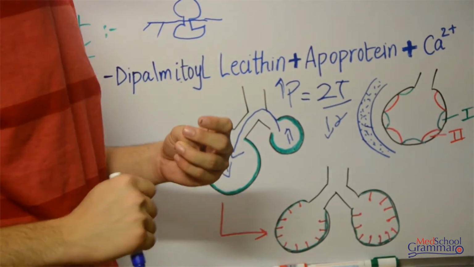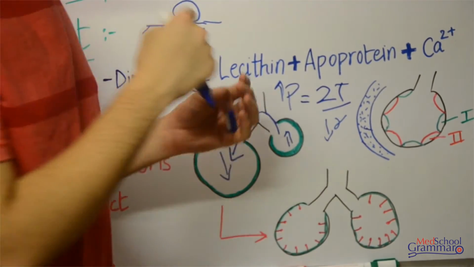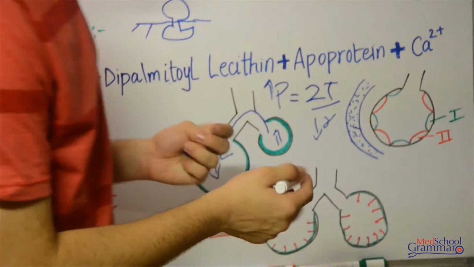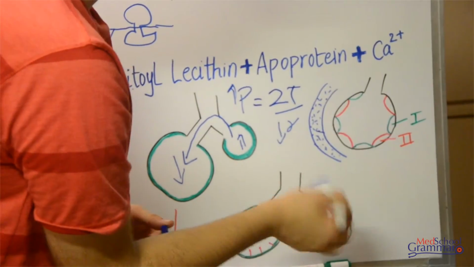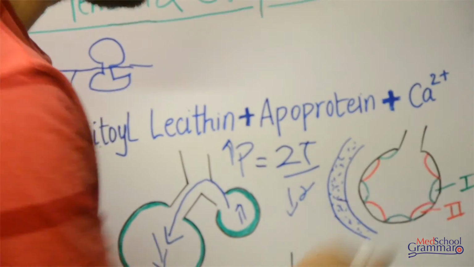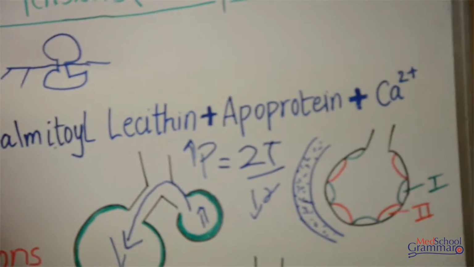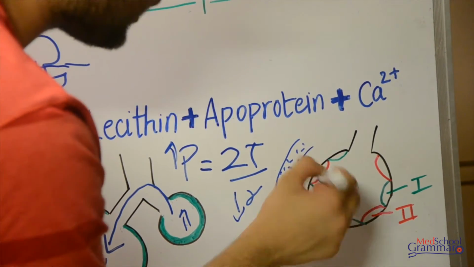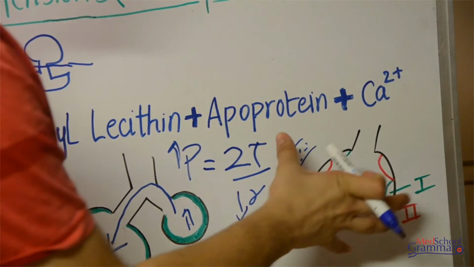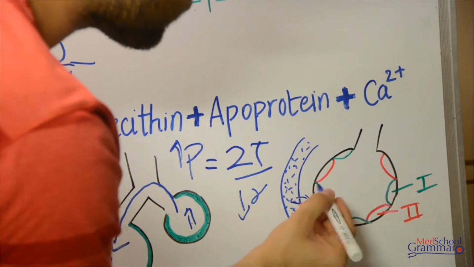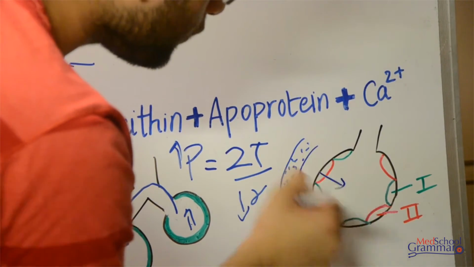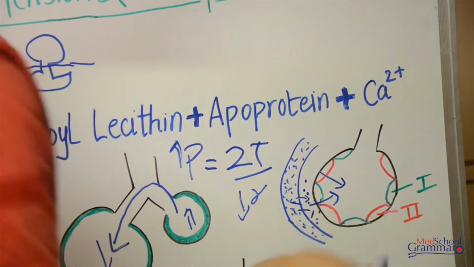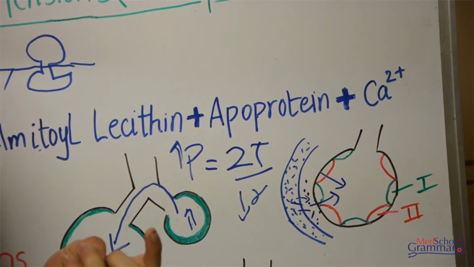Moving on to the fourth function, that is how surfactant prevents pulmonary edema. So see over here, this is a pulmonary capillary, this is an alveoli. What happens normally, the fluid from the capillary flows here, and due to the surface tension there is a contracting force, there is an inward force acting. So this inward force pulls this fluid inside, leading to pulmonary edema.